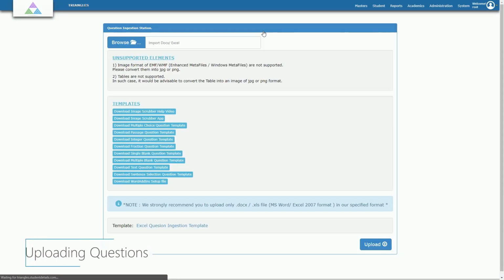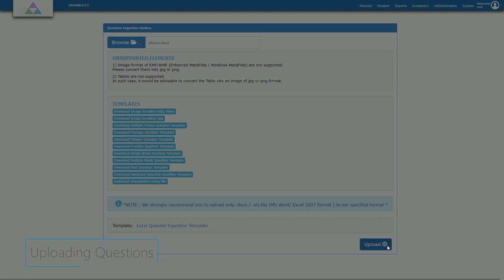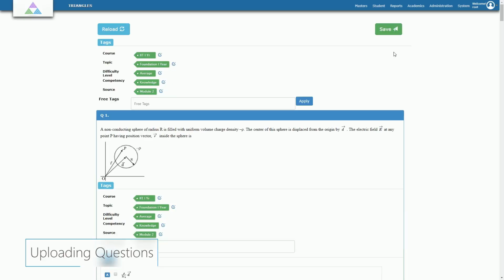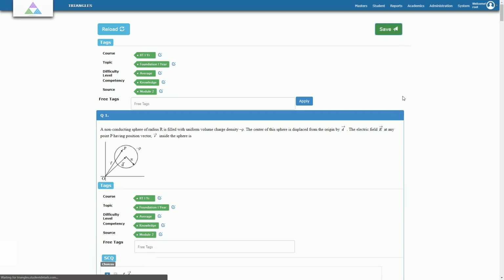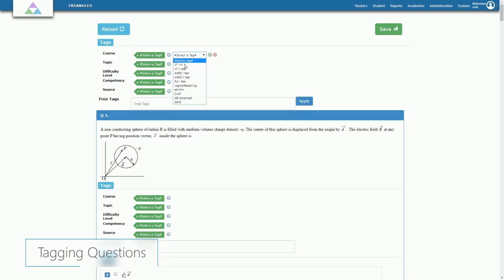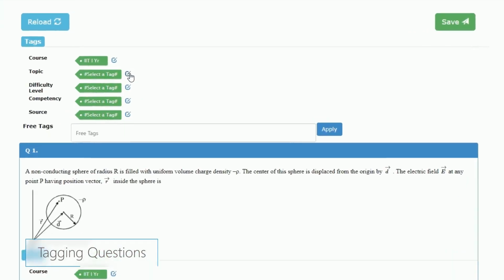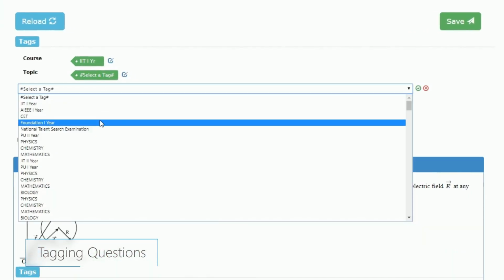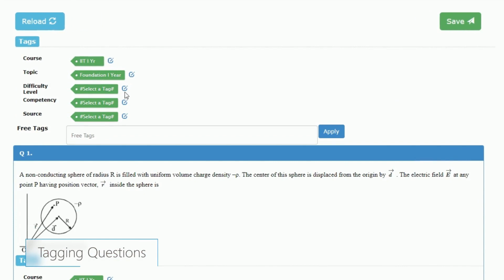The user can upload hundreds and thousands of questions by typing them in a Microsoft Word or Excel and simply uploading them in bulk. Each question can be previewed before saving it to database. We also provide an extremely powerful tagging framework that allows the user to define any number of custom tags to classify the questions based on topics, difficulty level, competency, etc. Along with these standard dimensions of tagging, we support custom tags using which you can define your own dimensions and tag values.